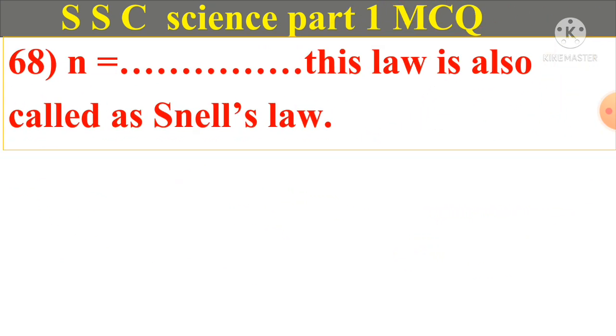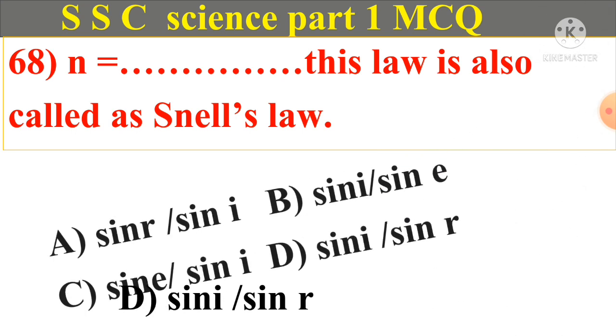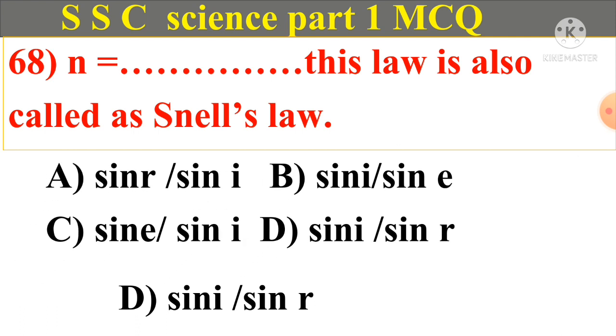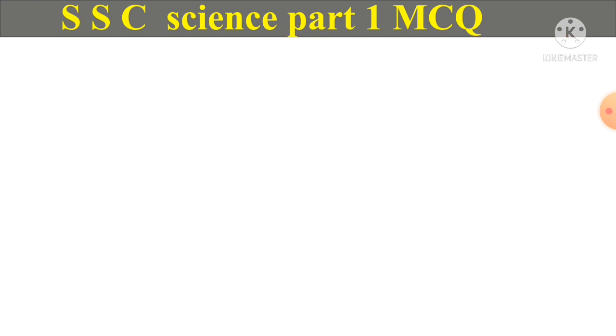Question number 68. N is equal to this law is also called as Snell's law. A. Sin R upon sin I, B. Sin I upon sin E, C. Sin E upon sin I, D. Sin I upon sin R. And answer is D. Sin I upon sin R.